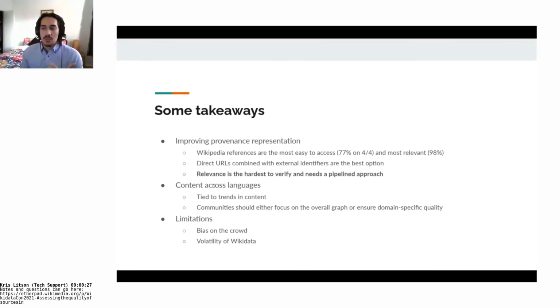We also saw that content across languages changes, and that the quality of references also changes, but that's more based on the trends in content than on the actual nature of the language. For example, references in Swedish focus on museum data, while references in Portuguese and Spanish might focus a bit on sports persons. So it's more tied to the nature of the data itself.